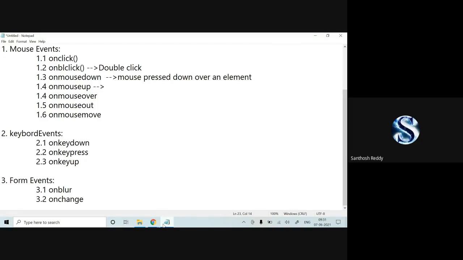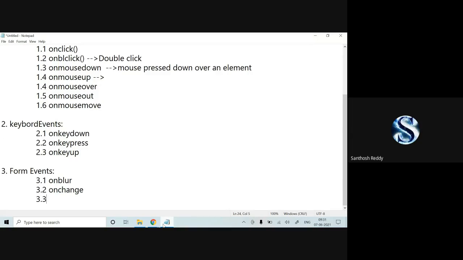3.2. On change. This on change function, what is going to be changed? Sometimes if you want to change a value of some particular text, at that time we can make use of on change. 3.3 on focus.